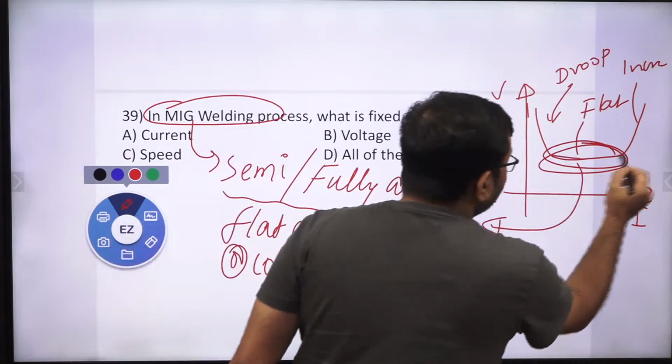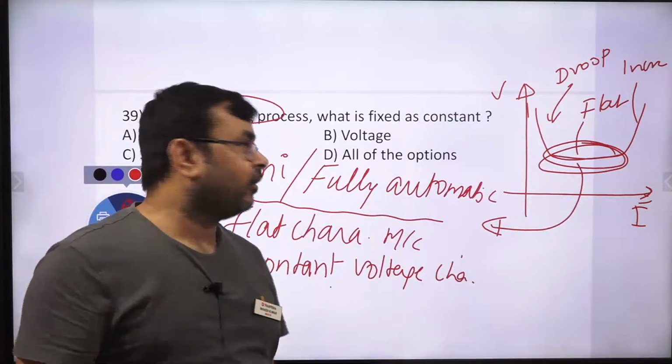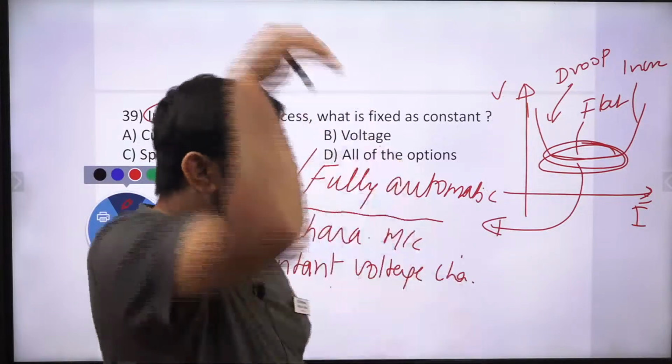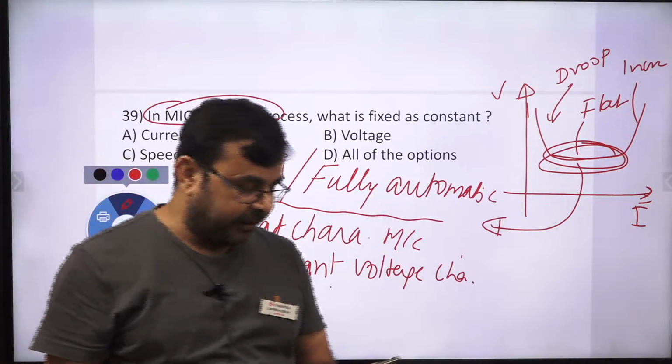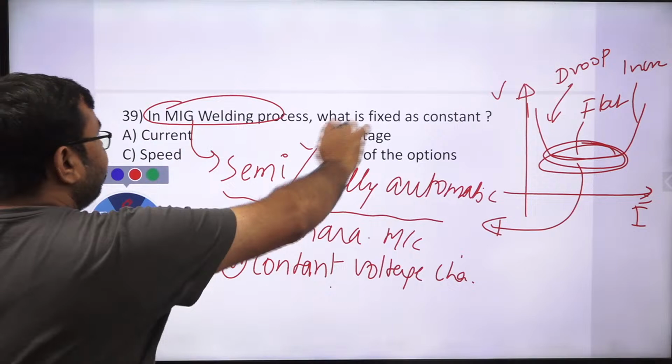You can see here the voltage is approximately constant, yes or no? The voltage is approximately constant. This is flat characteristic. This is drooping characteristic, in which the voltage sharply decreases while the current we can consider approximately constant, yes or no? So the correct choice will be voltage.